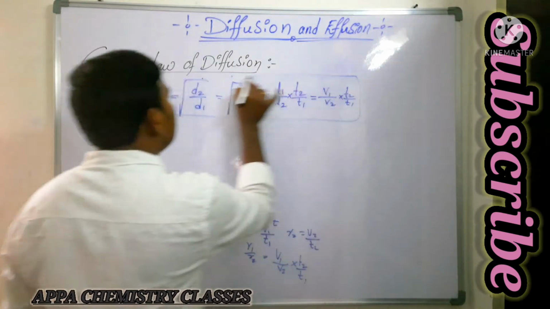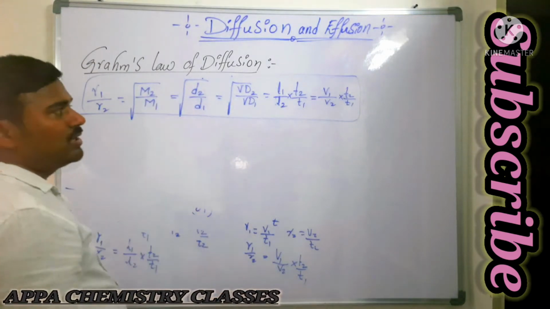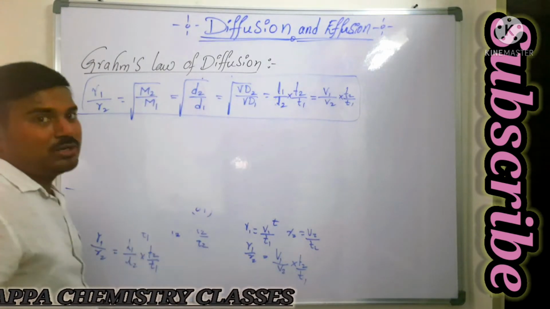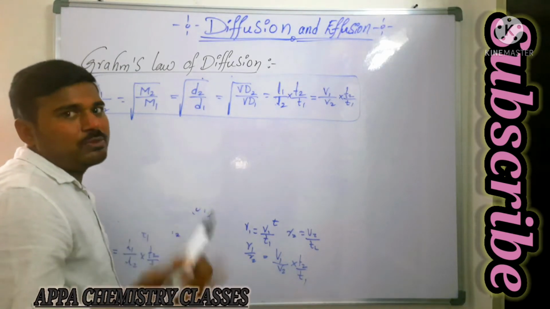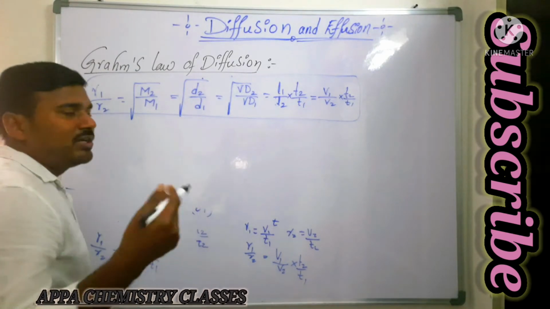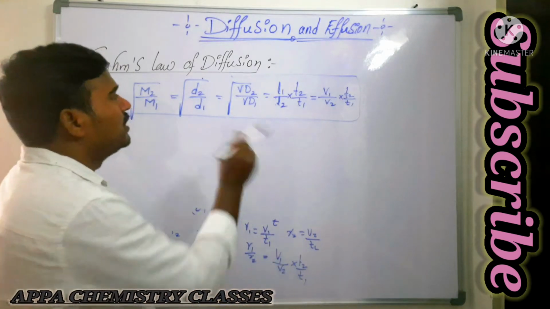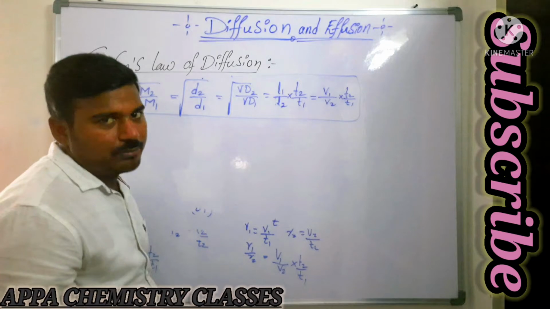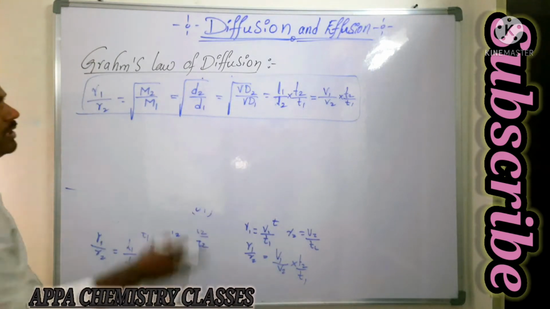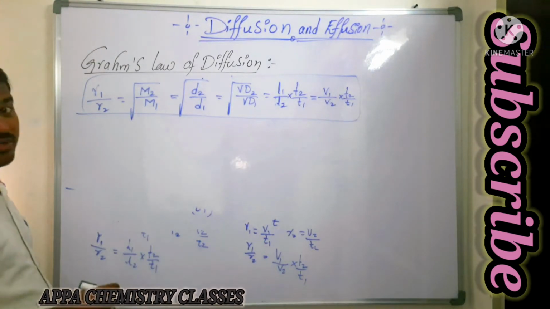If you know the distance traveled by a gas in some certain time, you are going to calculate the molecular weight, because gas molecular weight, we know that if it is 1 mole of a gas, then its weight is equal to gram molecular weight. So if you know the gases, then you can calculate the distance in certain time. So these all will be interrelated. This is Graham's law of diffusion.